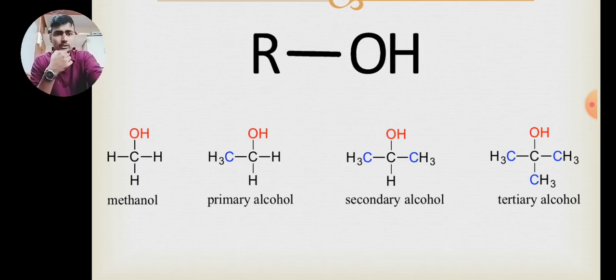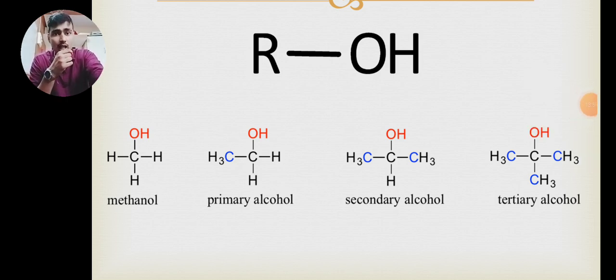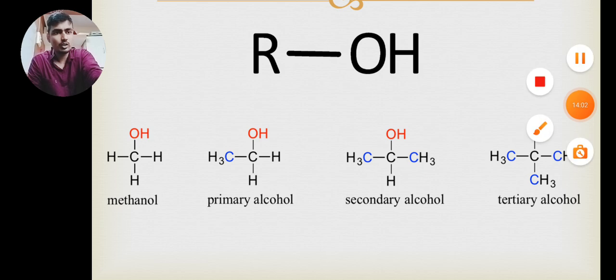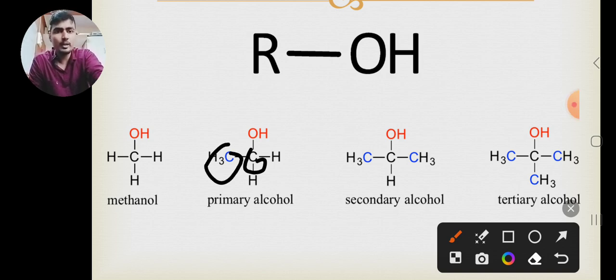What is primary alcohol? Primary alcohol means simply the carbon to which OH is attached, that is further attached only with one carbon. What I said, the carbon to which OH group is attached, that is further attached to only one carbon group. So it will be primary alcohol.